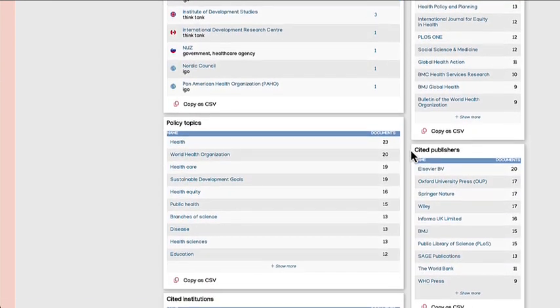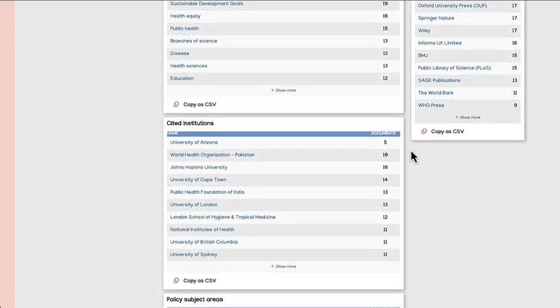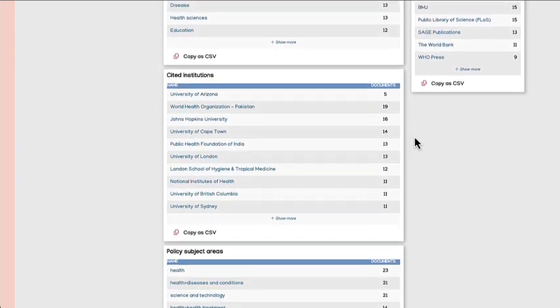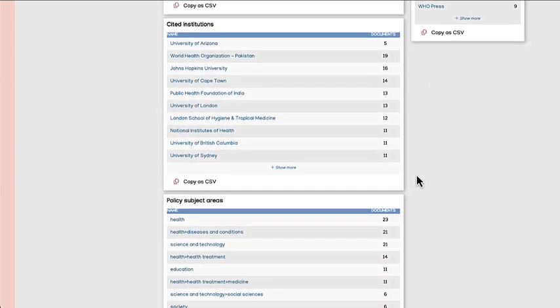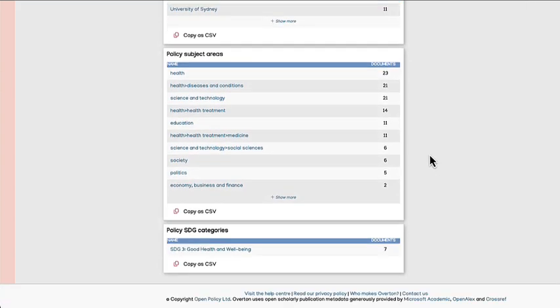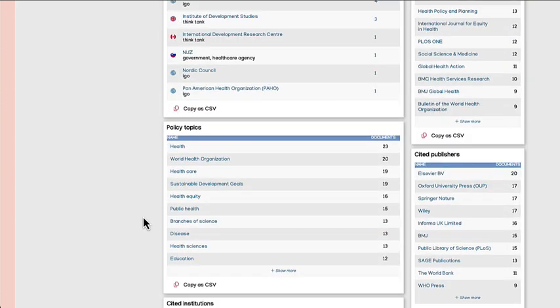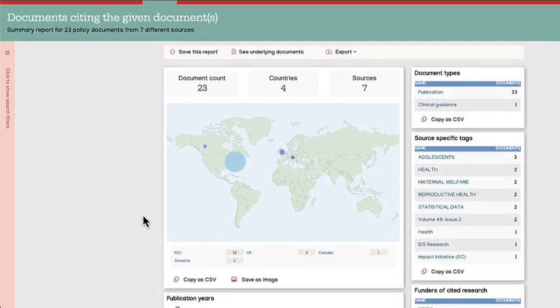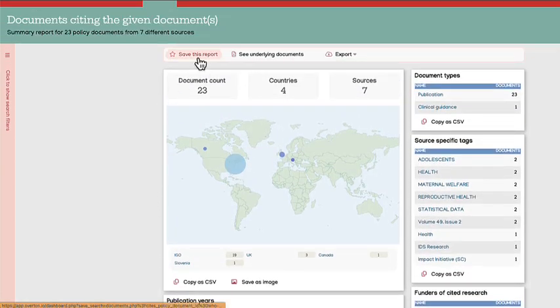We've got policy topics, cited institutions, and again, the one that you belong to will always be on top, even if numerically it isn't. And policy subject areas and the SDG that it belongs to as well. So a useful little snapshot of information which you can save or share across your institution.